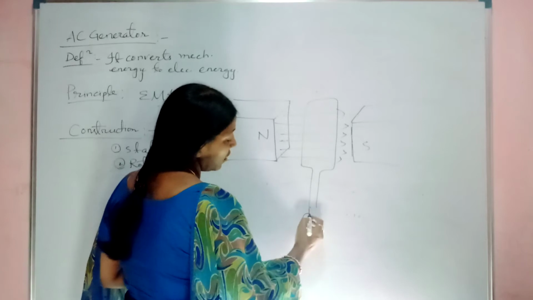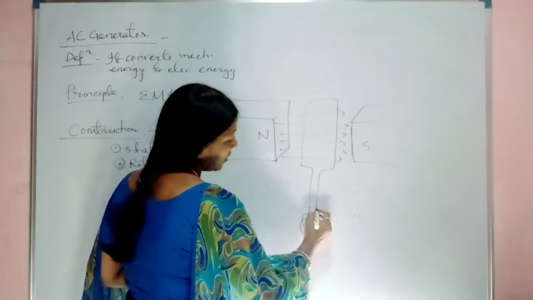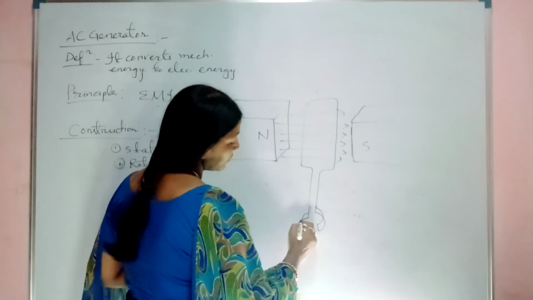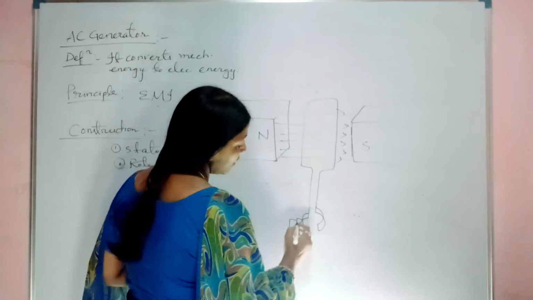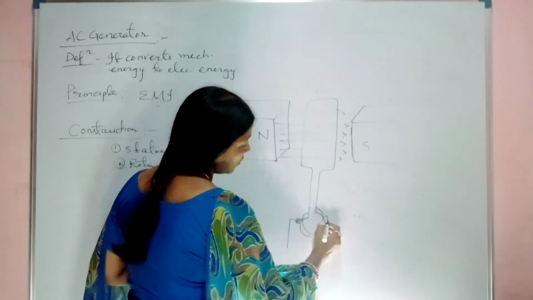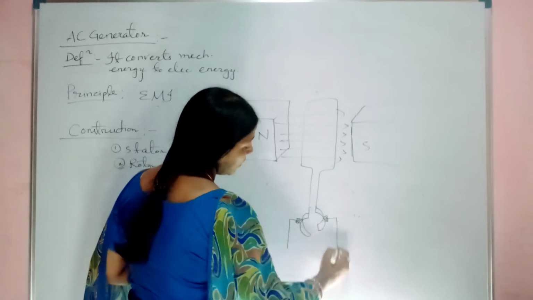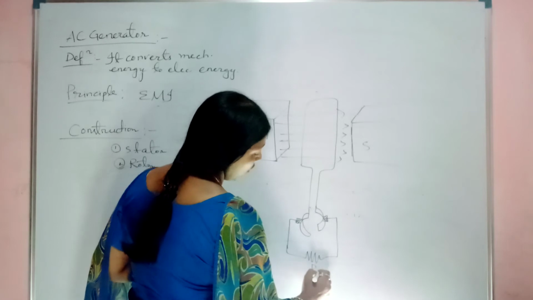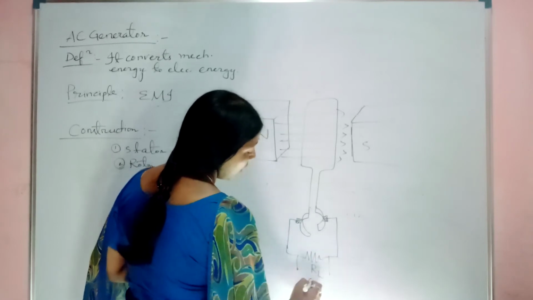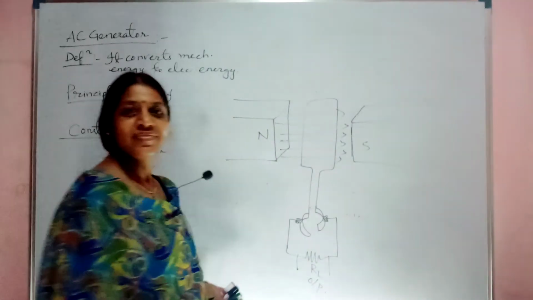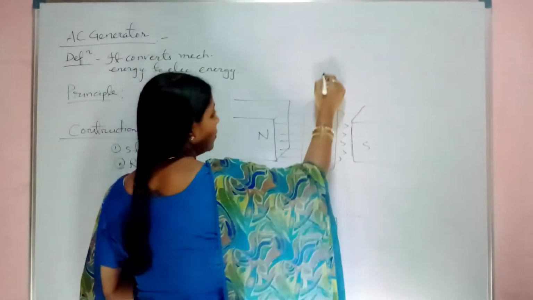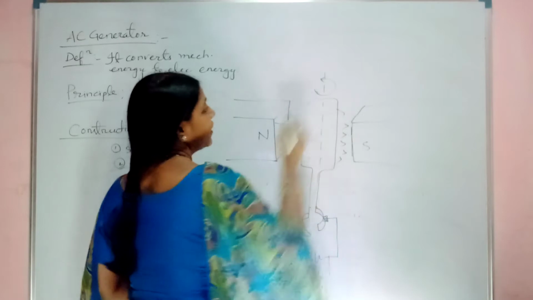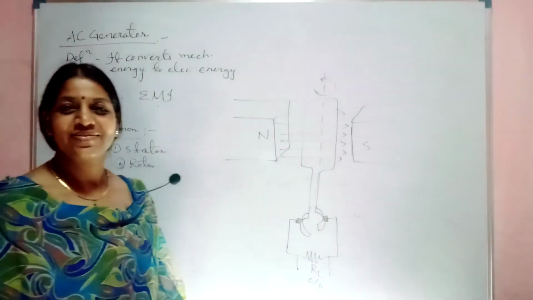Now, to this coil, there is a slip ring connected. The brush is connected to the slip ring, and it is connected to the load, where you take your output. Fine. So this is the construction, and you make it rotate.